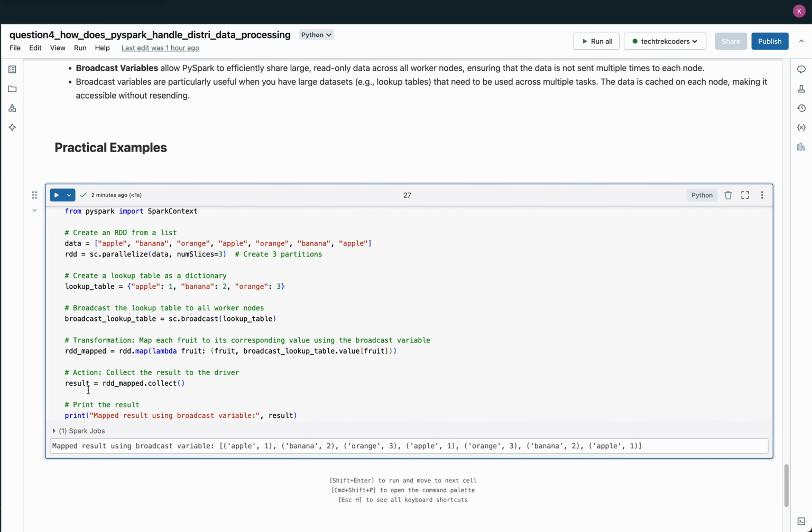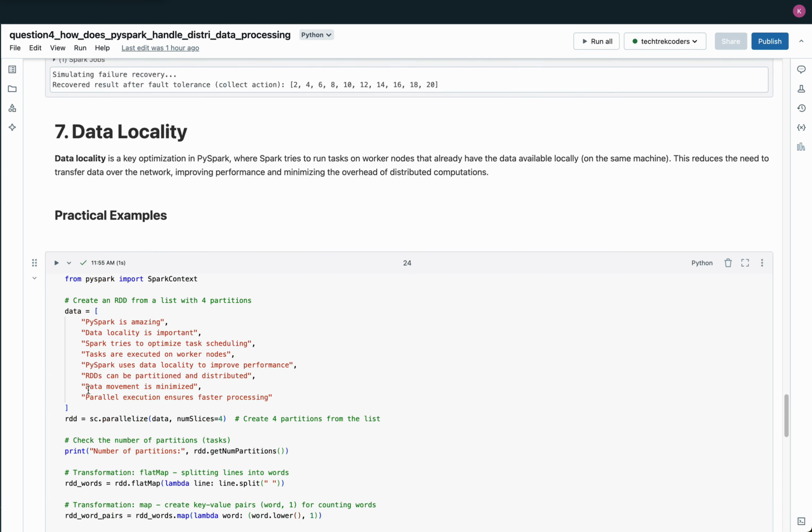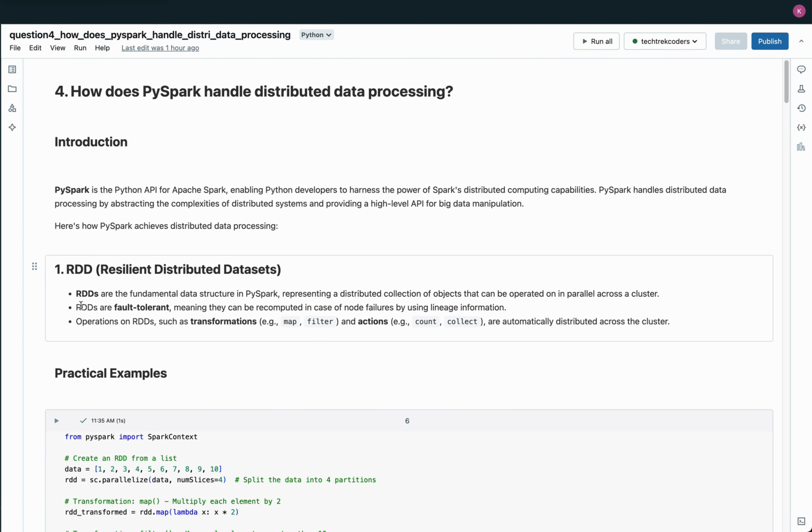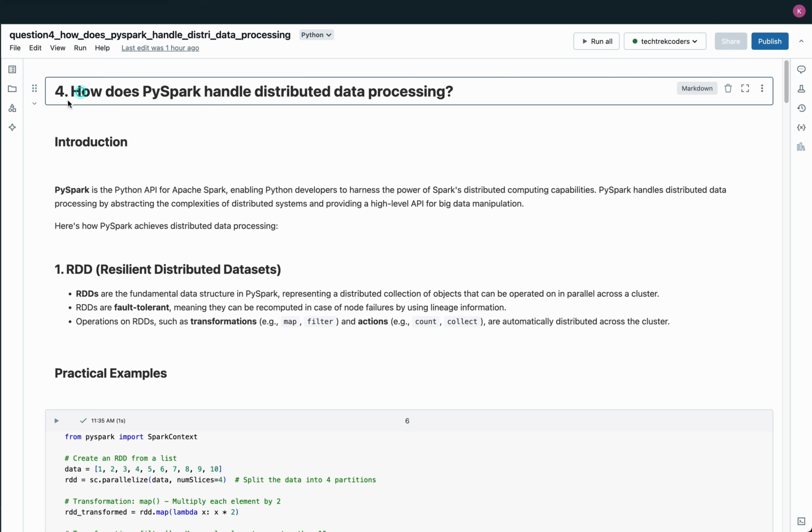That's a wrap on how PySpark handles distributed data processing. We've covered how PySpark splits data into partitions, distributes tasks across nodes, leverages in-memory processing, and ensures fault tolerance, all key components that make PySpark so powerful for large-scale data applications.